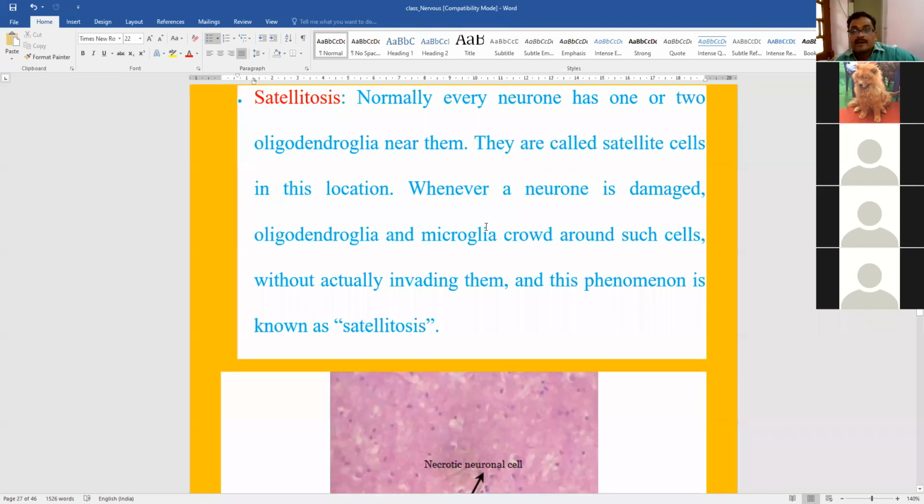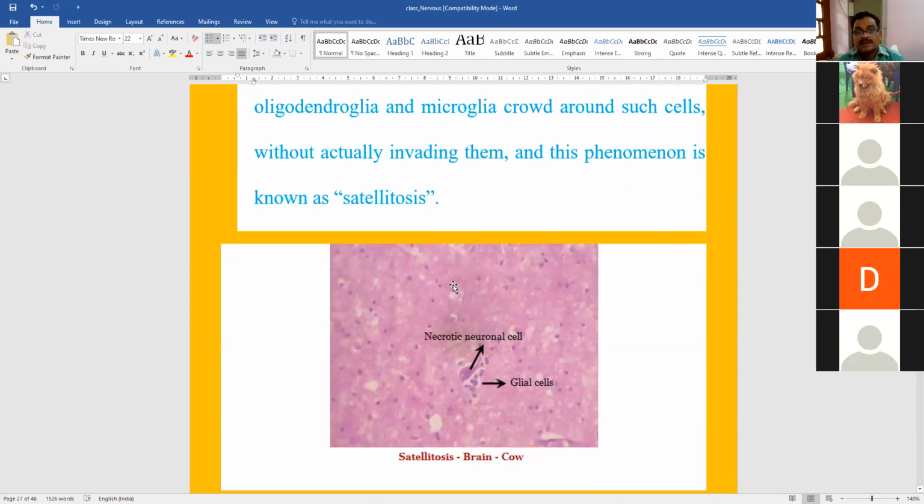Why? When a neuron gets damaged and these oligodendroglia get accumulated, it is better called cytolytosis. And when the microglia get accumulated, it is better called neuronophagia. So remember, in case of neuronophagia, it is microglia, and in case of cytolytosis, it is oligodendroglia. Okay.